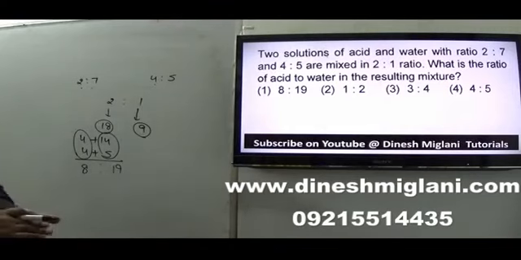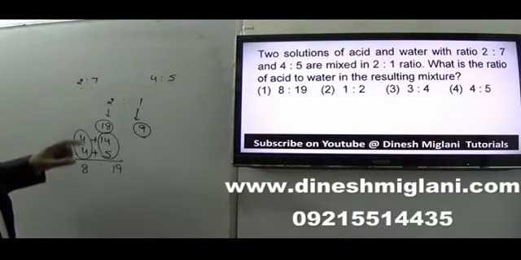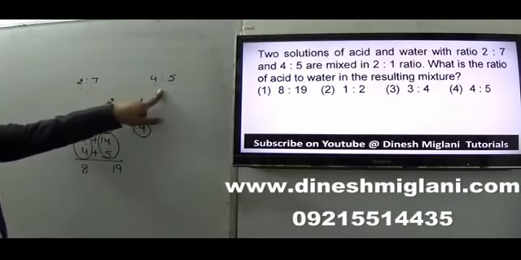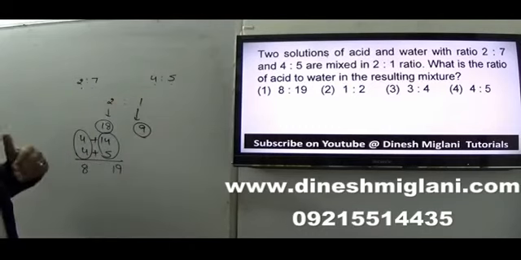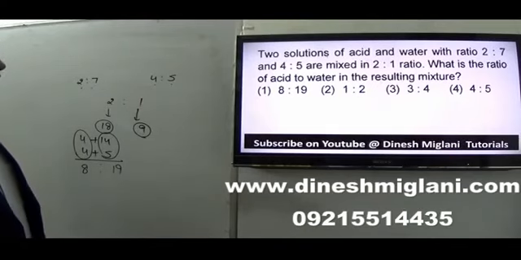Just pay attention again to what we have done. 2:7 and 4:5, and they have to be mixed in 2:1. Means 2 liters if I take from here, then 1 liter from here. If I solve it by 2 liters and 1 liter, then it is difficult for me to answer, because in that case I have to take my LCM and solve it. But instead of taking 2 and 1, if I take 9 and 18, that's very simple for me. I can say that the answer to my question is 8:19.